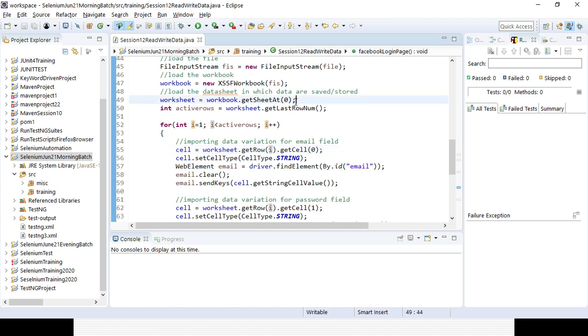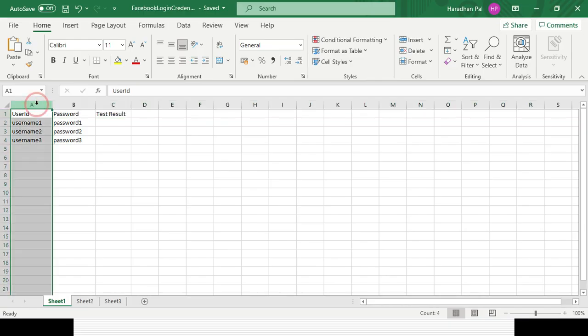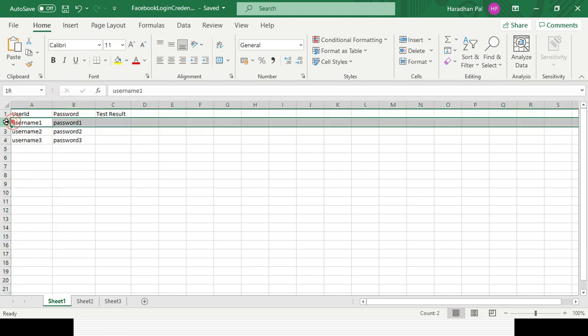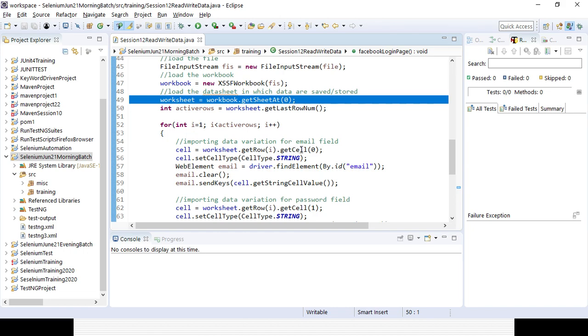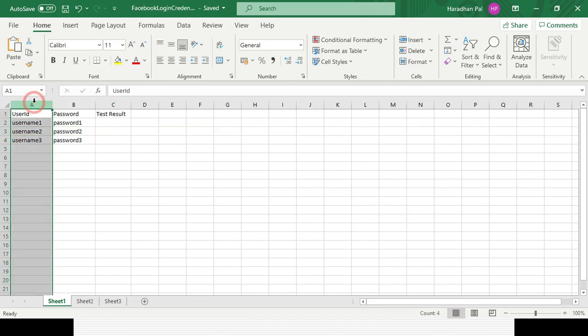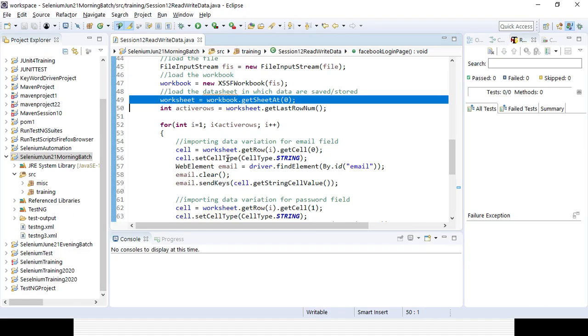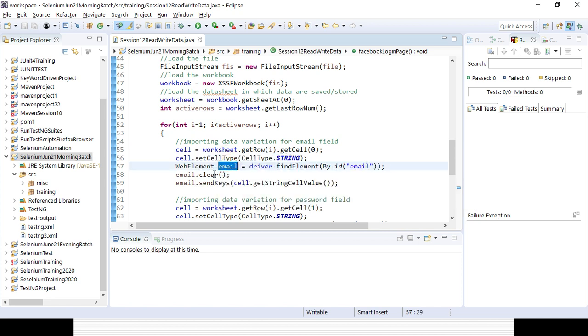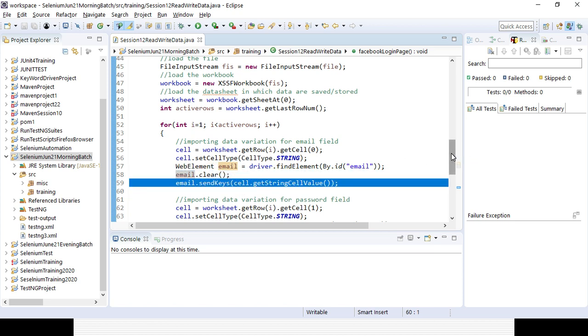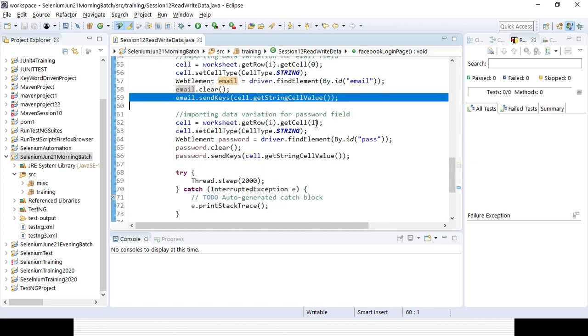You can see going to the sheet number 1. After that, I will be going to the row variable, right? This is my row variable. Row i means it will return all the row, and this is my cell number 0. So I will be reading it. I will be setting the cell type as string, and I will be creating a variable for the email field. I will be clearing all the value every time and again setting the new value. Similar way the password field, which is the cell number 1 value, right?